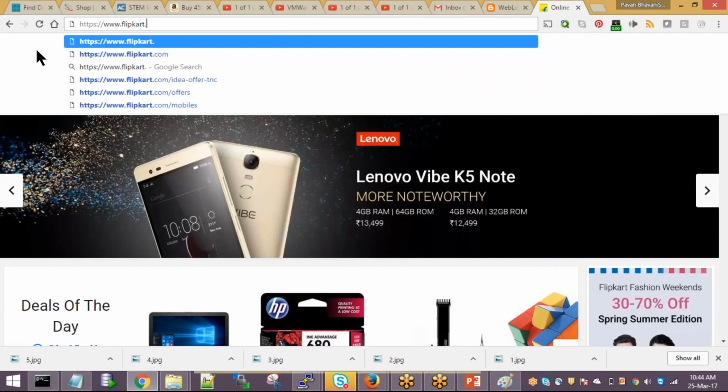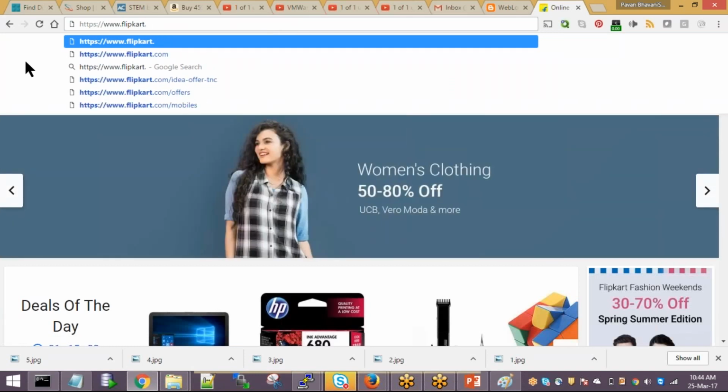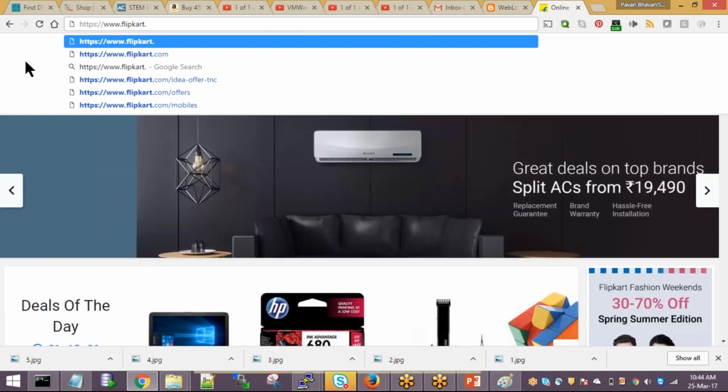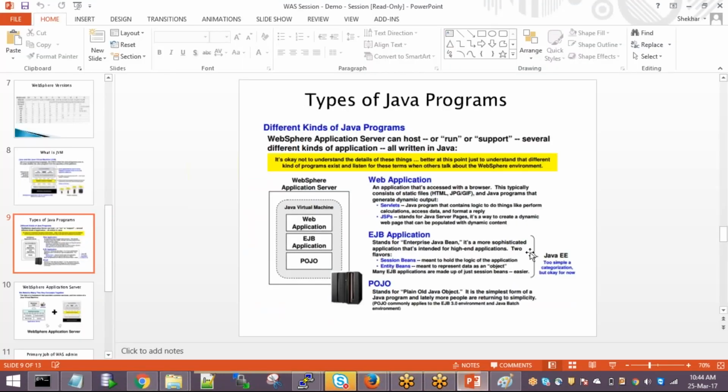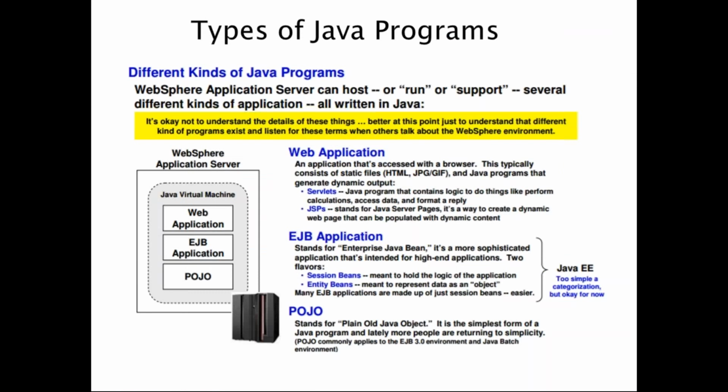Java has created some capabilities in JSPs and servlets. They have the capability to serve HTML content, so that is why we use JSPs and servlets. Still using plain old HTML is very unsecure, because they'll hack your web application within seconds as it doesn't have security. So servlets and JSPs are the ones who will understand web content, HTML content, and respond to a dynamic request also. That is why servlets and JSPs are used. So these are the ones who will understand HTML content. It's a single line.